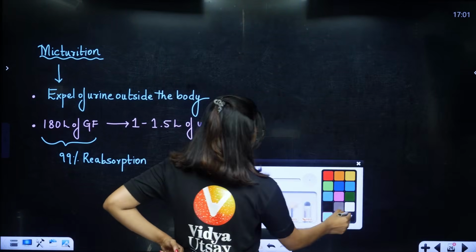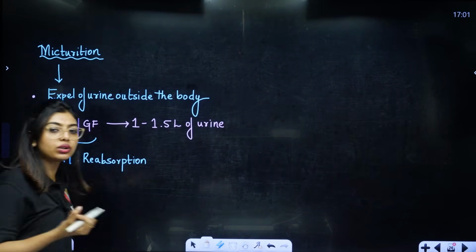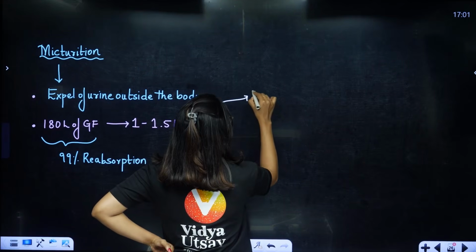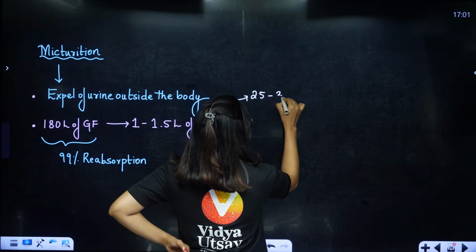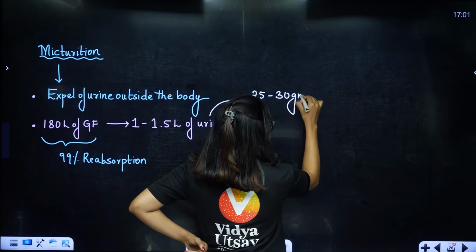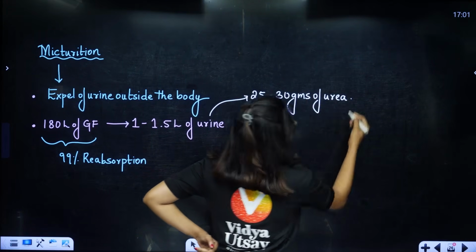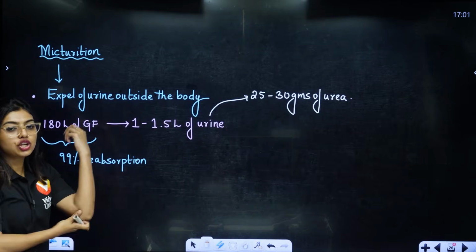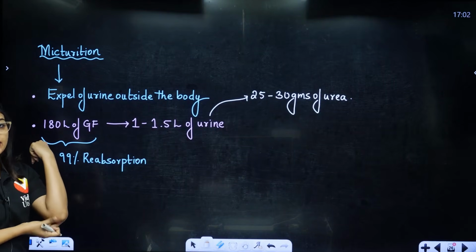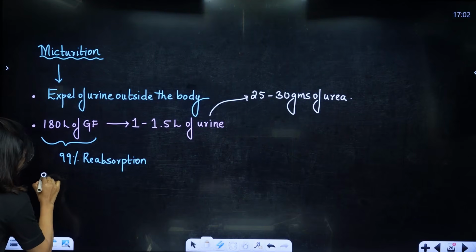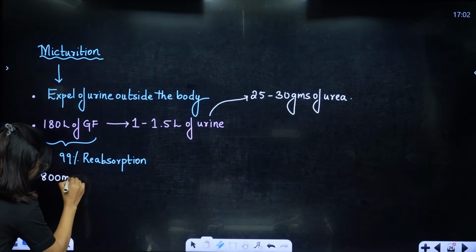Now in this 1 to 1.5 liters, students, how much urea will be there? Around 25 to 30 grams of urea will be there. This has also come as a PYQ. Because we are ureotelic organisms, obviously urea will come out. Clear? Now I told you that the urinary bladder can store up to 800 ml of urine.